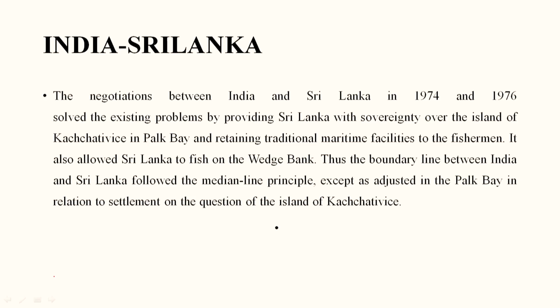Then there is the India-Sri Lanka maritime boundary. The negotiations between India and Sri Lanka in 1974 and 76 solved the existing problems by providing Sri Lanka with sovereignty over the island of Kachchativu in Palk Bay. We have already discussed this. It also retained traditional maritime facilities for the fishermen, and allowed Sri Lanka to fish on the west bank. Thus, the boundary line between India and Sri Lanka followed the median line principle, except as adjusted in Palk Bay in relation to the settlement of the question of the island of Kachchativu.